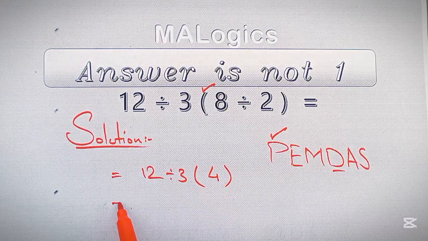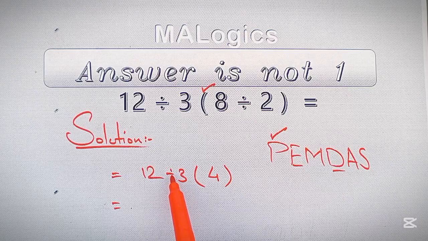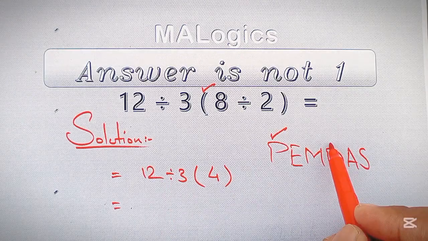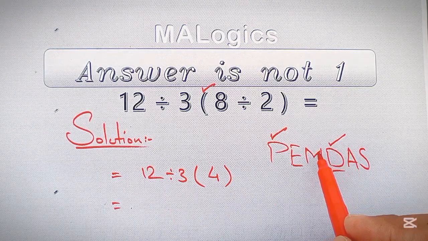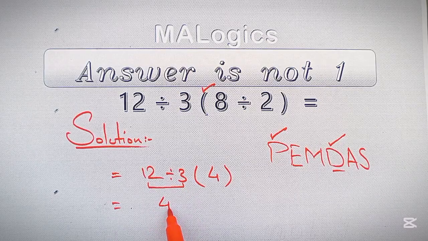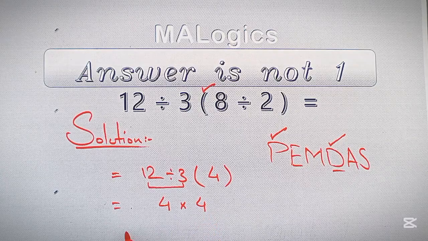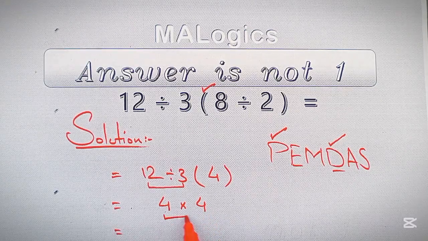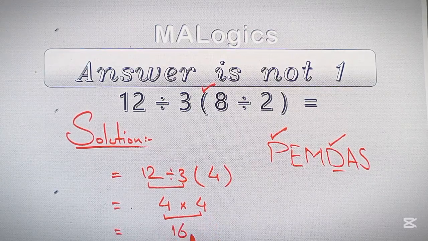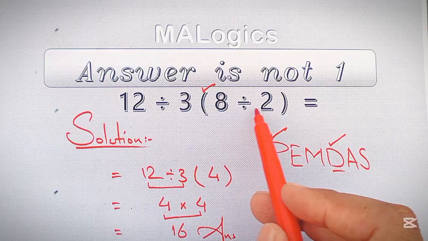In our next step, according to the rule of BODMAS, this division has higher priority over multiplication. So we will do this division first. So 12 divided by 3 gives us 4, and this times 4. So we will perform the multiplication. 4 times 4 equals 16. And friend, this is our final and correct answer for the statement given above.